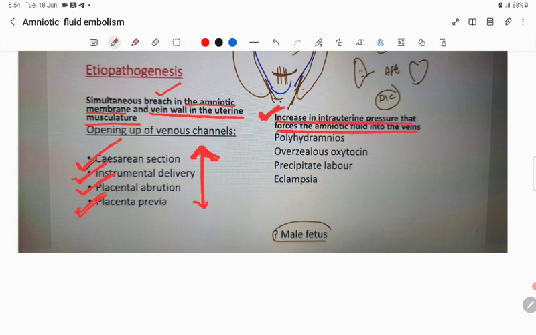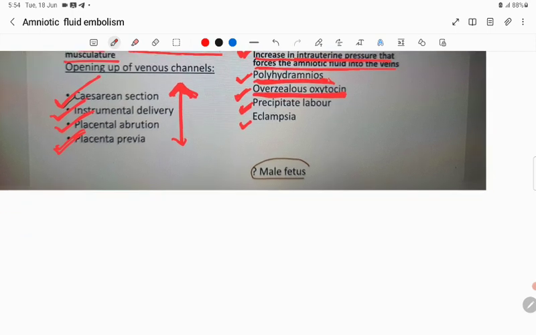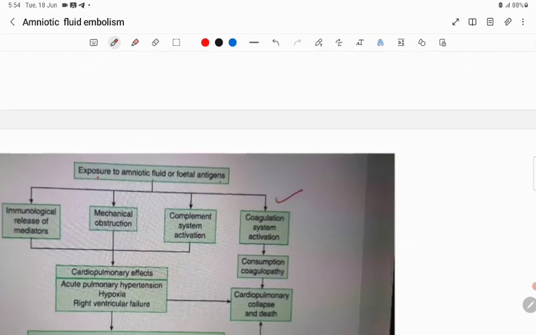In case of polyhydramnios, because of pressure, remember polyhydramnios. Another thing is overzealous use of oxytocin, where repeated contractions increase the intrauterine pressure, which forcefully drains the amniotic fluid into the venous channels of the maternal circulation. Then another thing, precipitate labor, very important. Another is eclampsia. And another is male fetus.